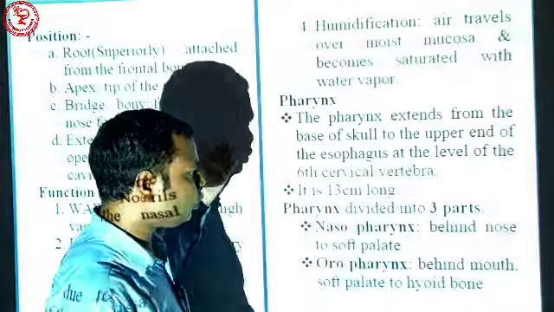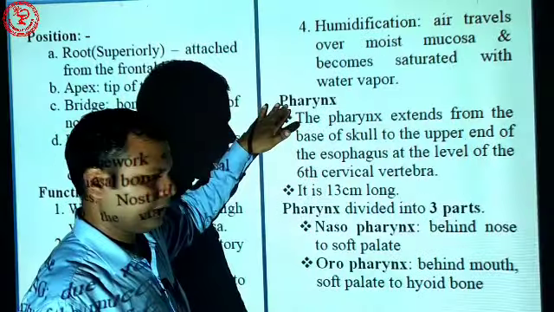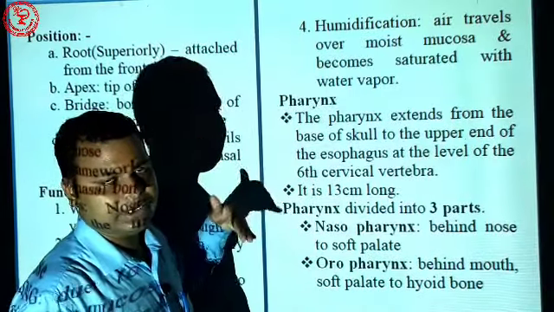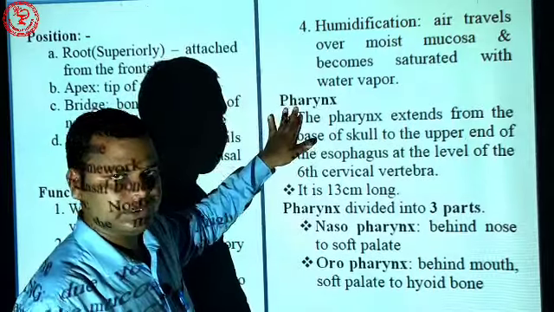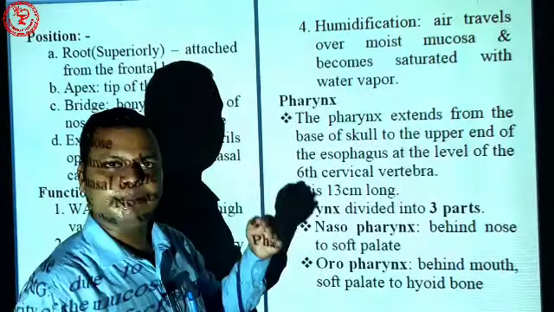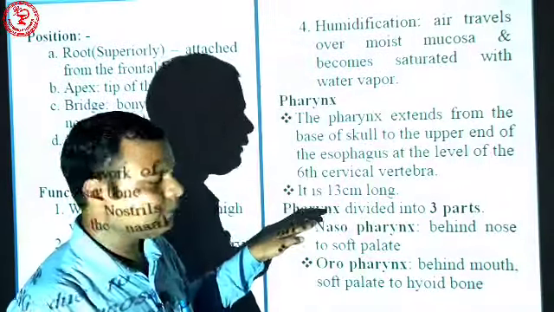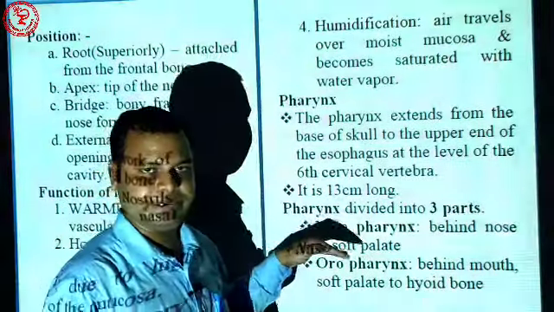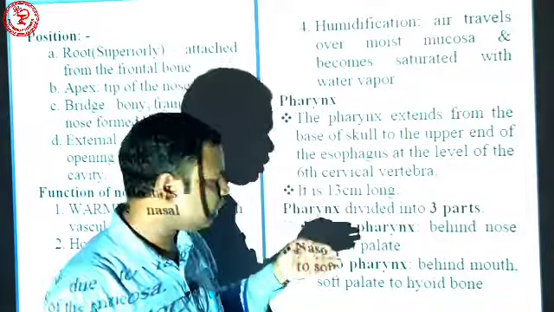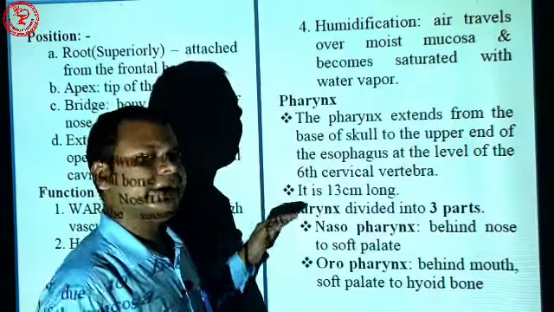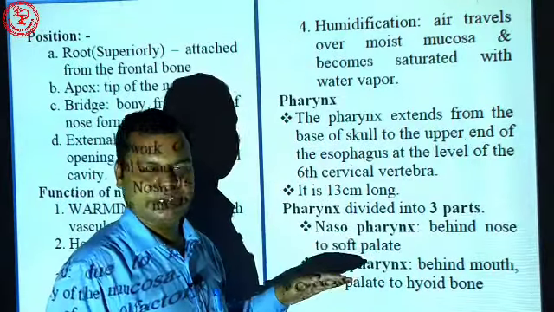So after the nose, the second organ of the upper respiratory tract is the pharynx. It extends from the base of the skull to the sixth cervical vertebra, it is approximately 13 centimeters long, and it is divided into three parts.